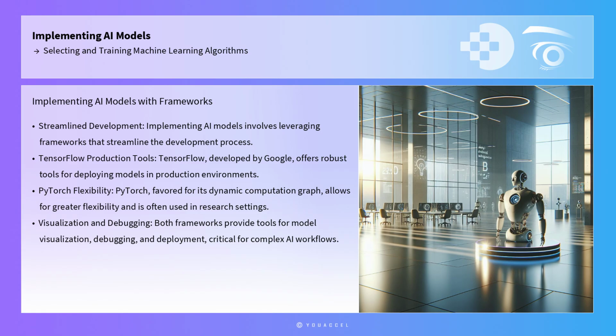Implementing AI models also involves leveraging frameworks that streamline the development process. TensorFlow and PyTorch are two popular deep learning frameworks. TensorFlow, developed by Google, offers robust tools for deploying models in production environments. Its high-level API, Keras, makes prototyping easy and efficient. PyTorch, favored for its dynamic computation graph, allows for greater flexibility and is often used in research settings. Both frameworks provide tools for model visualization, debugging, and deployment, which are critical for complex AI workflows.